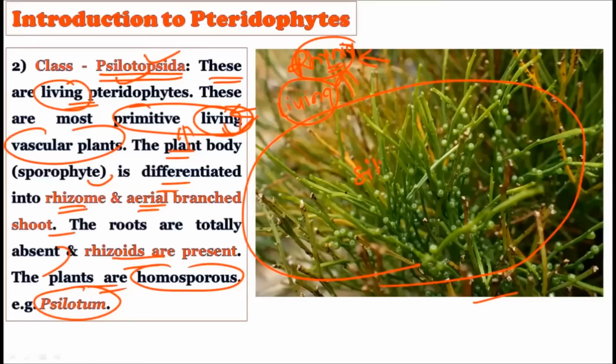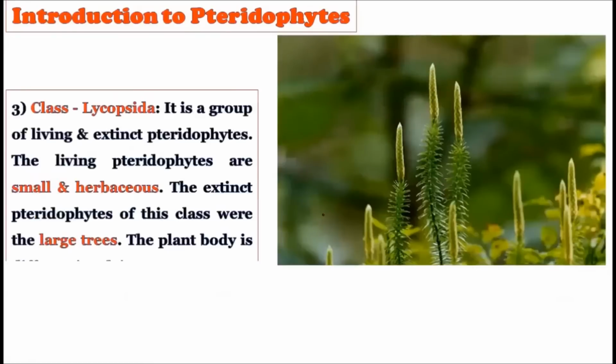This is a Coelotum, and it shows the typical ancient characteristics of the pteridophytic groups. Their body differentiation is there, but it is not completely differentiated as we can see in the advanced pteridophytes nowadays. So the body is only with the rhizome and the aerial branch parts, roots are absent, rhizoids are present, and they were also homosporous. That is, only one kind of spore is present in these plants which belong to the Coelopsida. Now consider the third group, that is called the